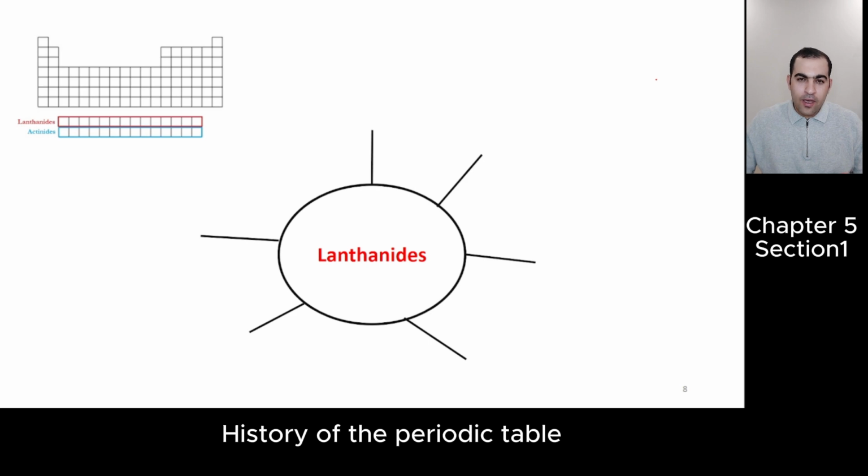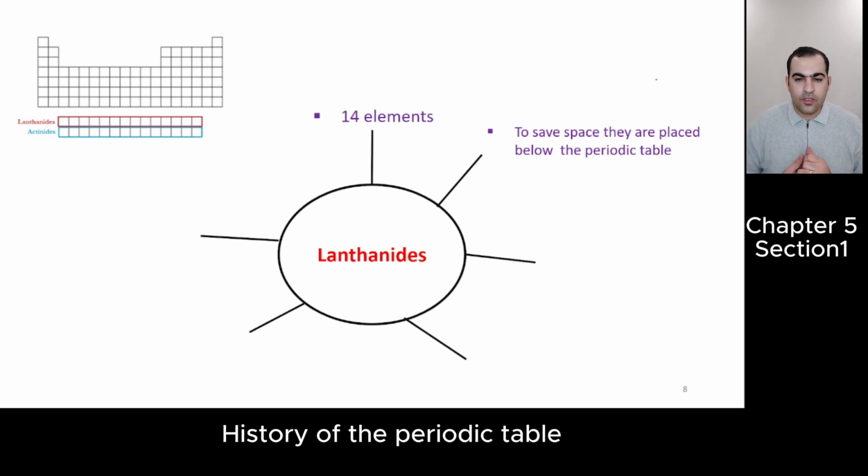And lanthanides and actinides were discovered at the end, because most of them are artificial. They are man-made, made in laboratories. And most of them are radioactive elements. When lanthanides were discovered, to save space, they were placed below the periodic table. We learned in chapter 1 that to save space, so the periodic table is not very wide, they have been placed below the periodic table. Lanthanides also, actinides.